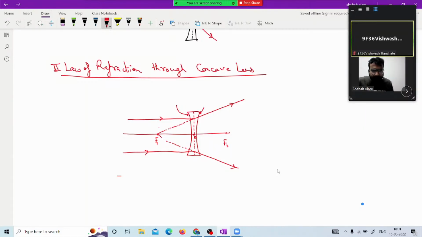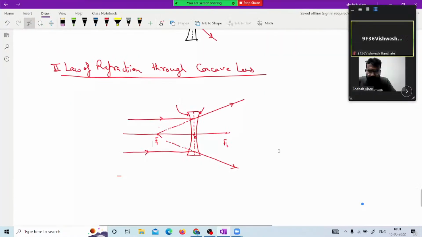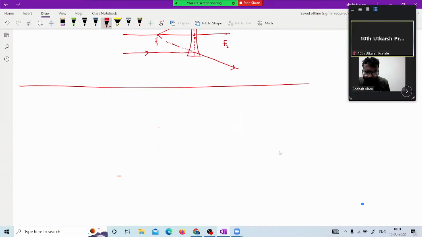Let us have a recap about this, and then we will move to the next part. If this is the lens, with a number of parallel incident rays, then this is the principal axis and the optical center.